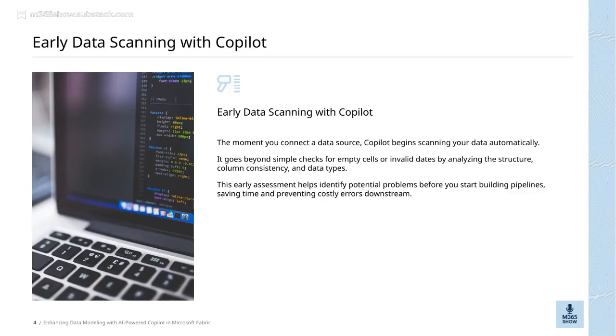This early assessment is really valuable because it helps you spot potential problems before you even begin building your data pipelines. By catching issues early, you save time and avoid costly errors down the line. This proactive approach is a key part of how AI-powered Copilot enhances data modeling in Microsoft Fabric, making the whole process more efficient and reliable.